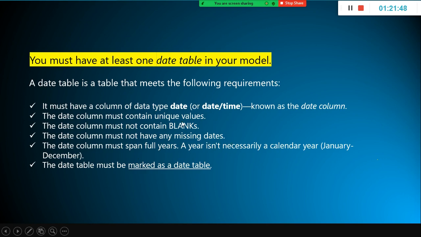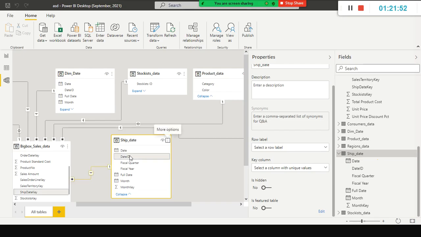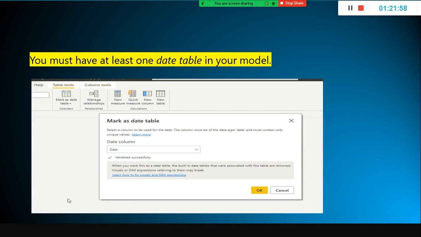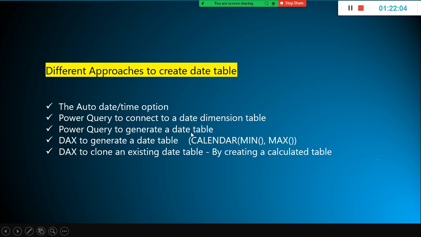There are no missing dates. All of them are unique values only, right? That's the reason why it is working fine. If you have duplicate values in it, it will throw an error, okay. See, validated successfully, mark as date table, that's what we did, you can do it, okay.